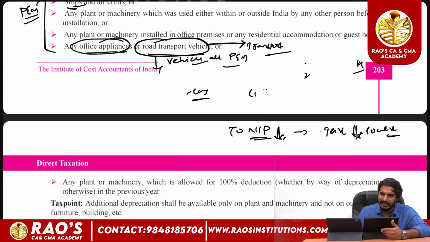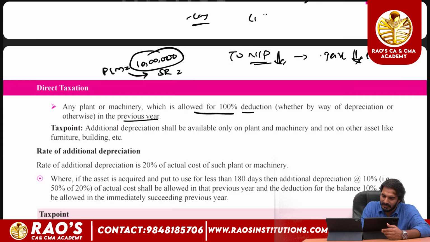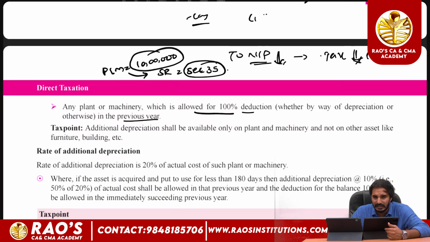And the assessee cannot claim any additional depreciation on plant and machinery on which 100% deduction has been allowed. For example, the assessee has purchased new plant and machinery worth 10 lakhs, but has been using this plant and machinery for scientific research. The entire amount of 10 lakhs has been claimed as deduction under section 35, scientific research. As the assessee has claimed this deduction under section 35, the assessee cannot claim any additional depreciation on this asset, because the Act does not encourage double deduction.